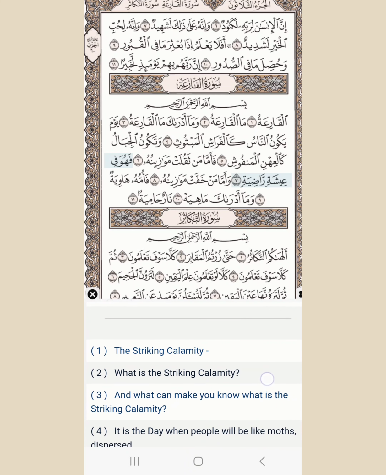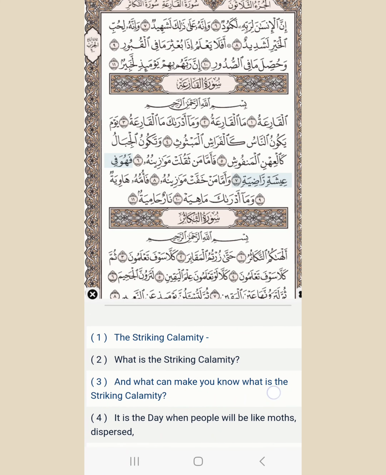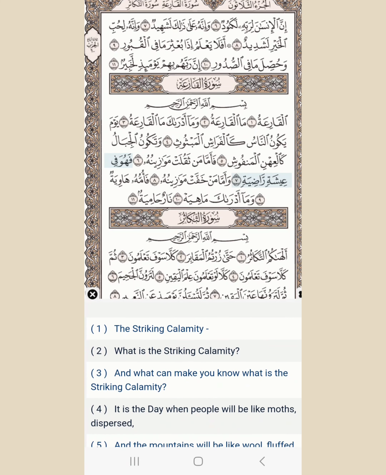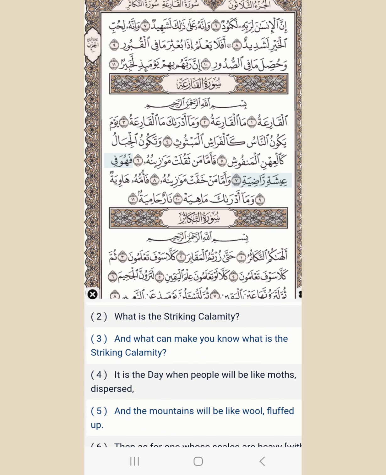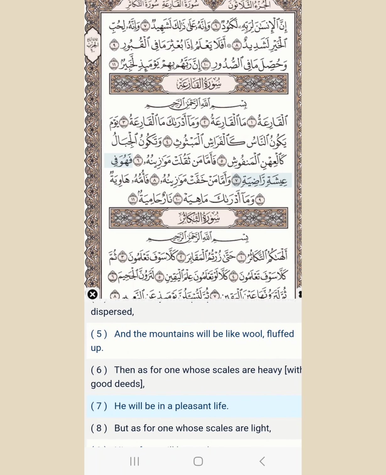What is the striking calamity? Surah Al-Qari'ah. And what can make you know what is the striking calamity? It is the day when people will be like scattered moths, and the mountains will be like fluffed wool.